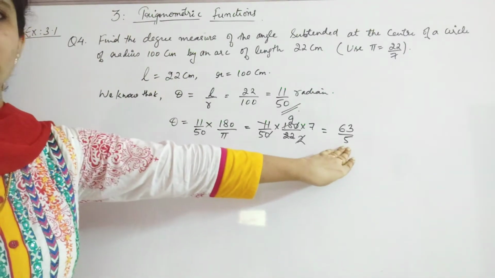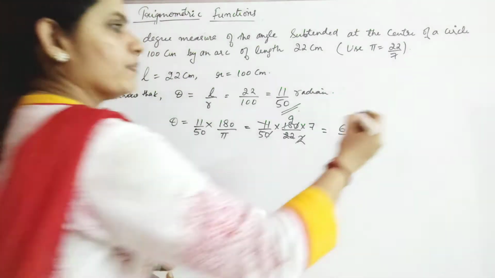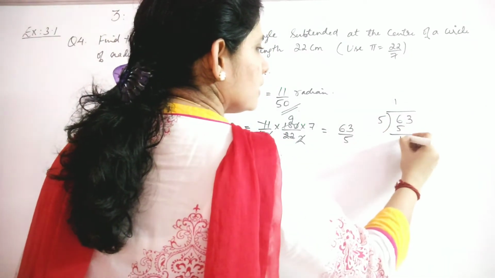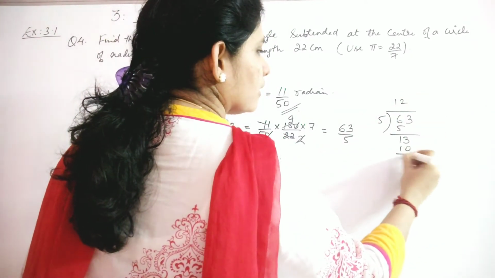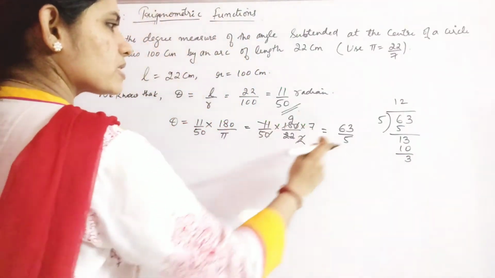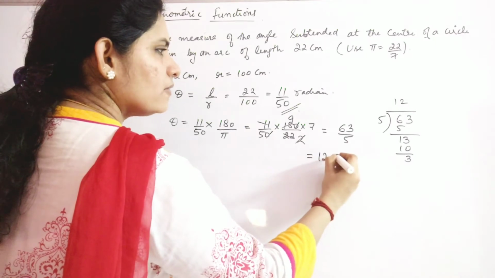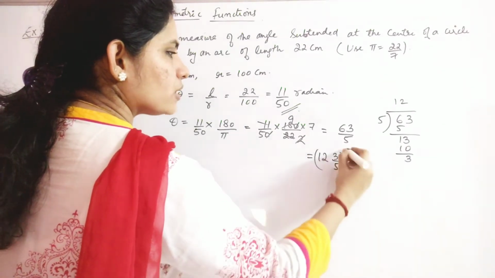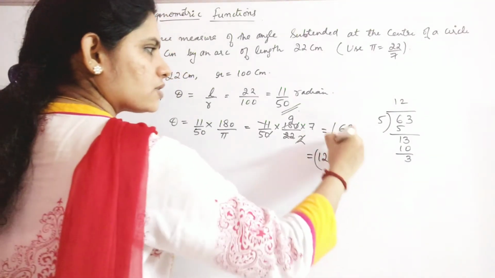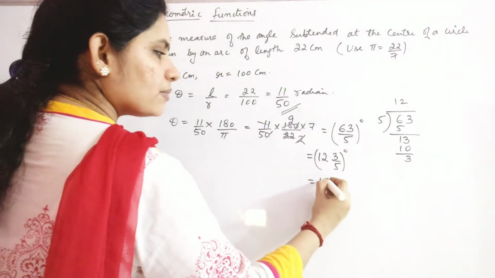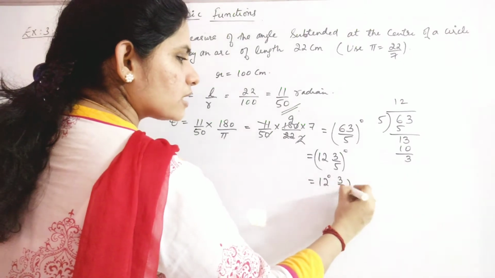Now you cannot replace like this, you have to just divide. So 63 by 5, you will have 1, 5, 13, 2, 10, 3. So how you will represent this 63 by 5 is, you will write 12 and 3 by 5. In total it is degrees, right? So this is actually degrees that we have converted into a mixed fraction. Now 12 degrees can be separated out, and here we actually have 3 by 5 degrees.